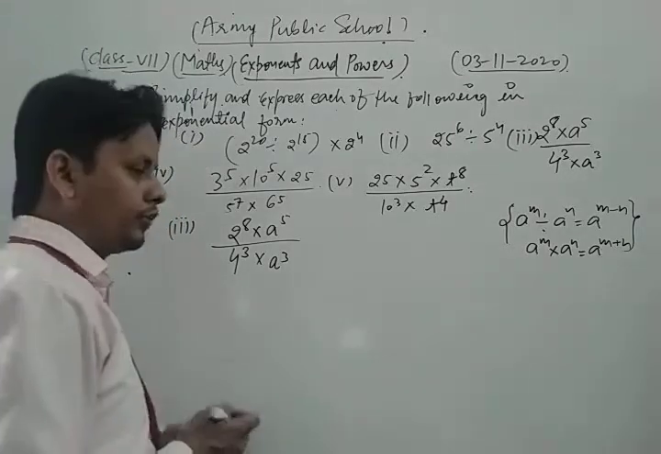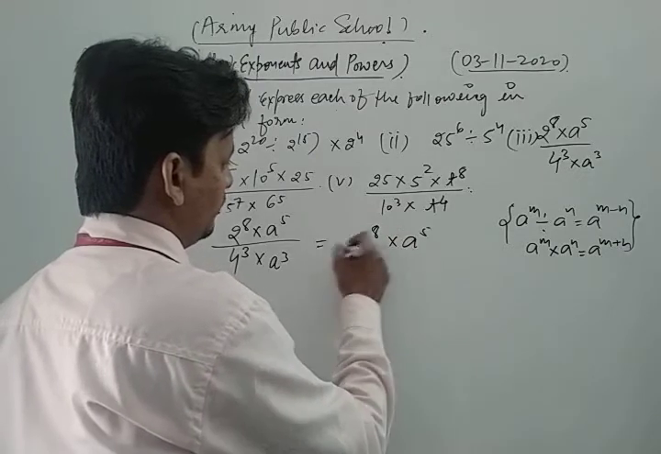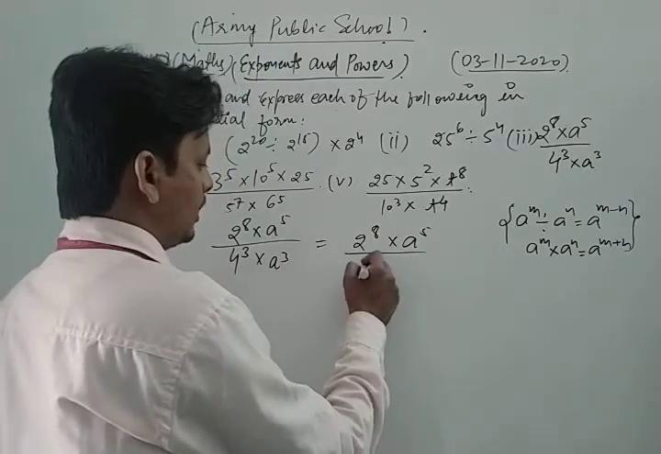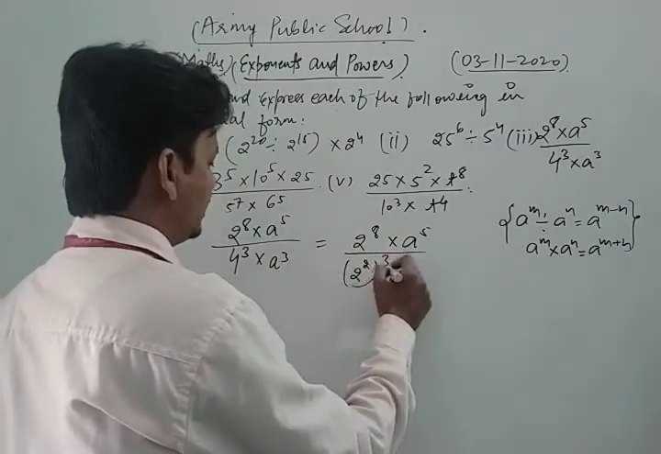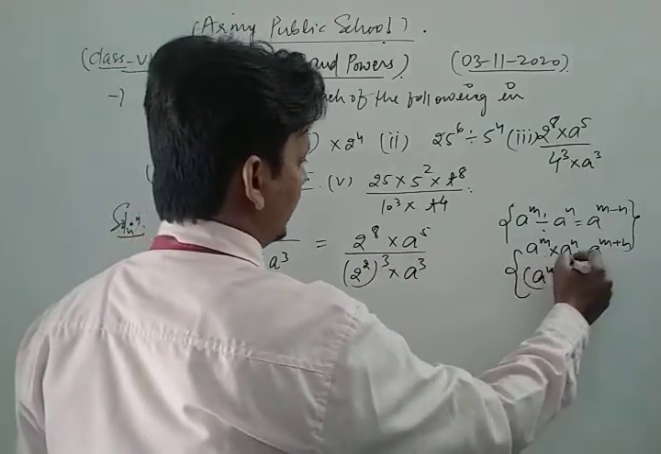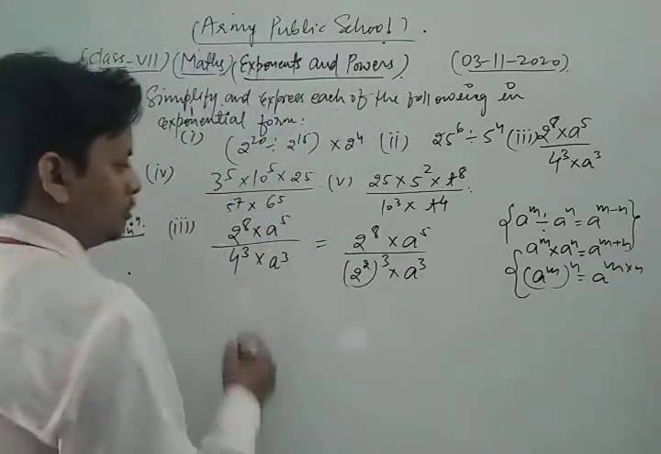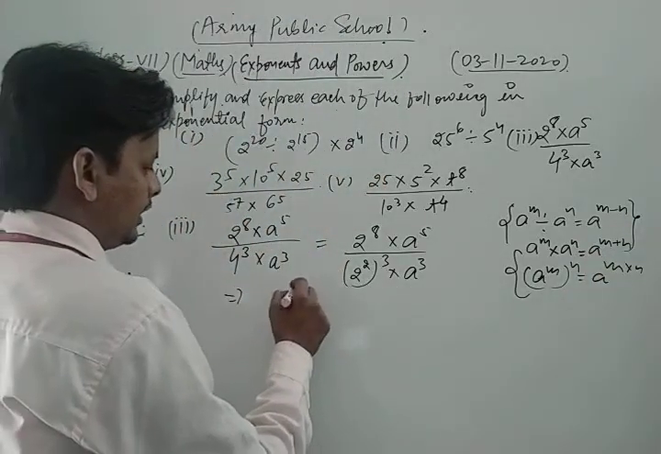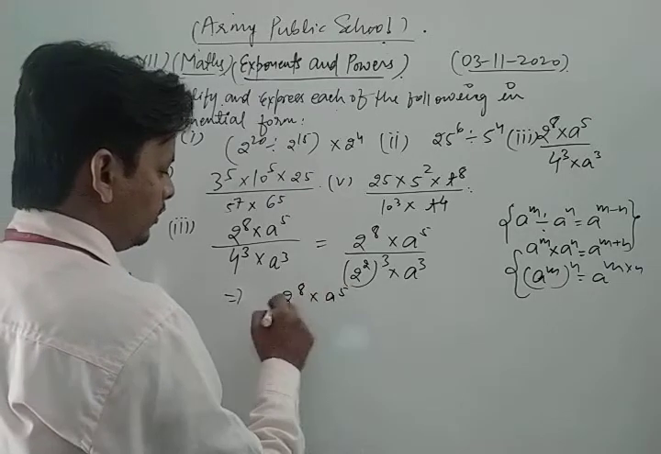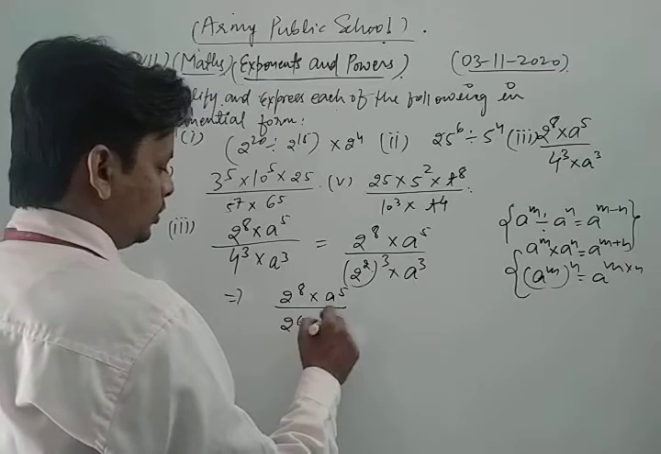So we take base 2, so we can write 2 power 8 into 8 to the power 5 upon, we write 4 as 2 square and we write a power 3 as it is. And we know that also a power m to whole power n is equal to what? a power m into n. So we write 2 power 8 into a power 5 upon 2 power 2 into 3, which is 2 power 6 into a power 3.